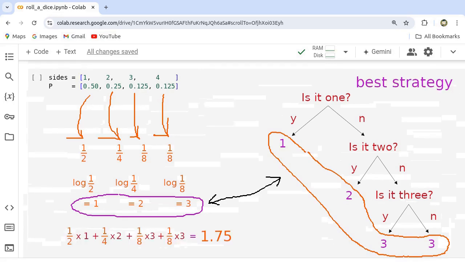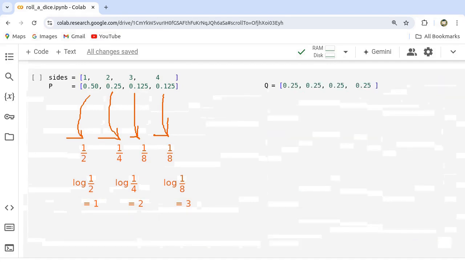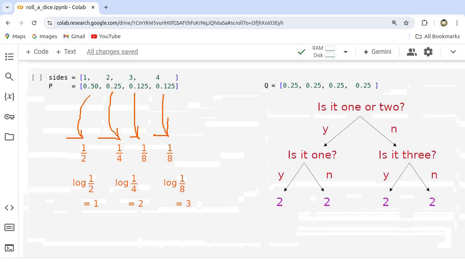By calculating the minimal number of questions needed, we can determine the efficiency of the guessing game. If we are uncertain about the true probability distribution and instead consider a different distribution Q, we would adapt our questioning strategy accordingly. The number of yes or no questions required for each event can be calculated using the formula minus log Q instead of minus log P.